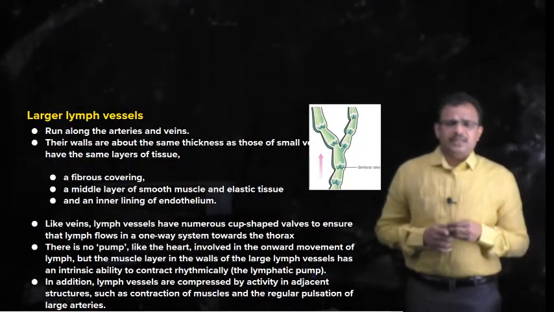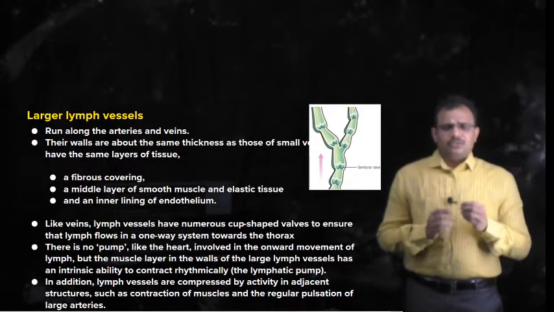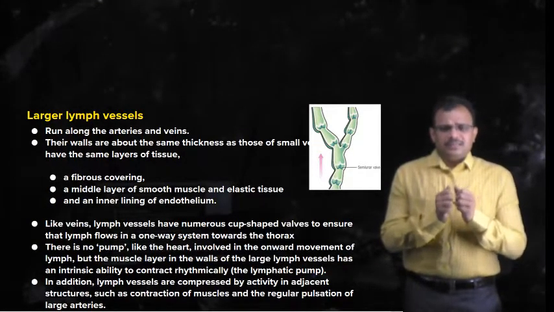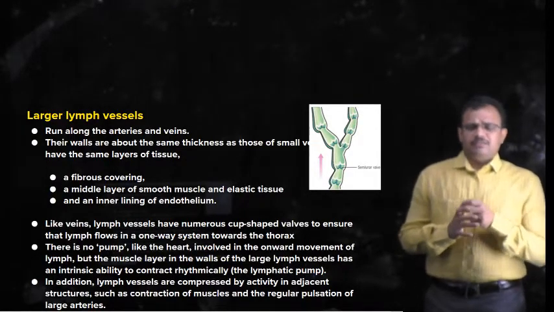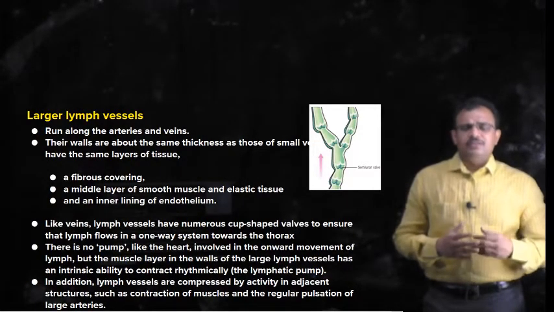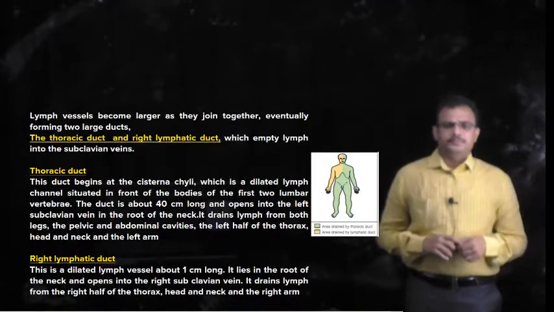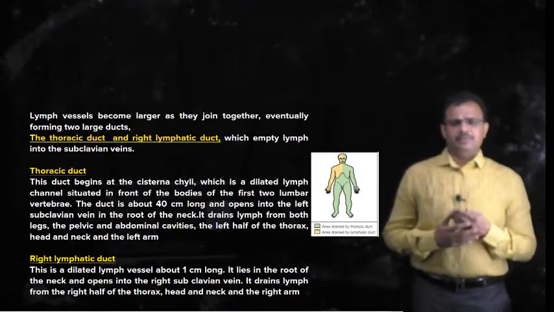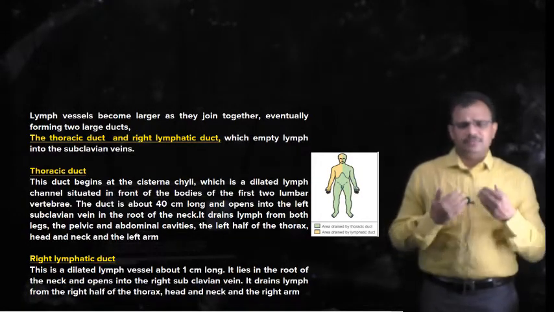Another factor is that these lymph vessels are associated with arteries and veins, and the pulsating movement of arteries and veins, or contraction and relaxation of muscles, will facilitate the movement of lymph in the lymphatic vessels.